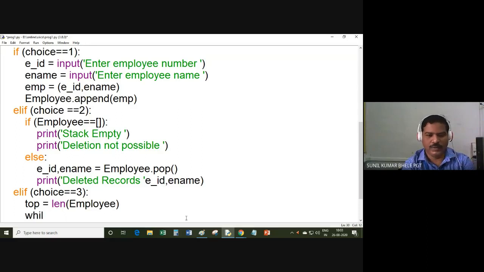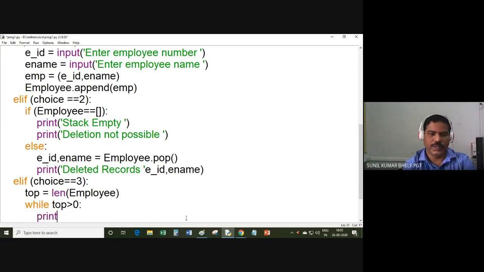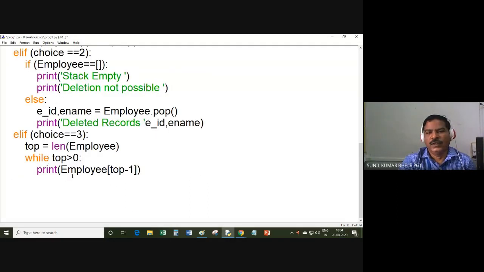Now one more thing. Look, you can use top is greater than 0. You can print, because if top is equal to 0, it means the list is empty. So if top is greater than 0, you can display with the help of index. You know that you can access the list element with the help of index also, and index must be written inside the square brackets. So employee top minus 1.